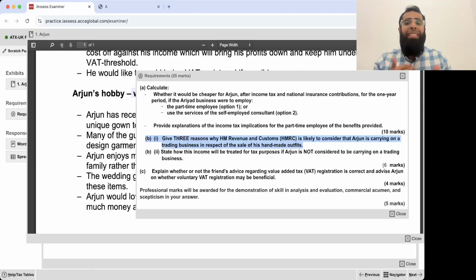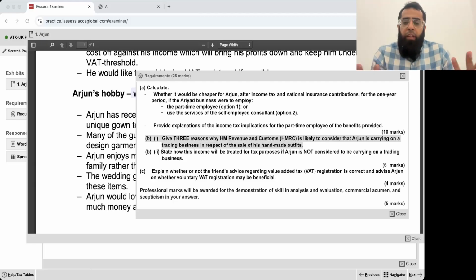Whenever we sell anything, there are two possibilities. Either it will be regarded as a trading activity, in which case you will have to pay income tax and class 4 NIC on it. Or if it is not a trading activity, then it is a one-off transaction, which we call a capital transaction, and you are not required to pay income tax and class 4 NIC on it.